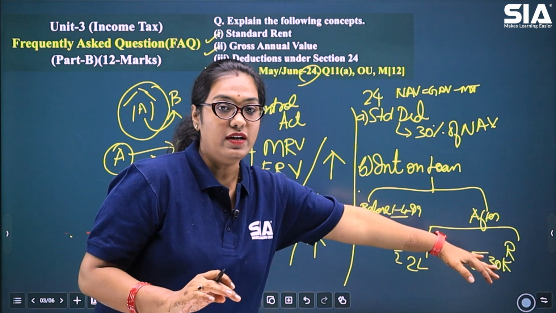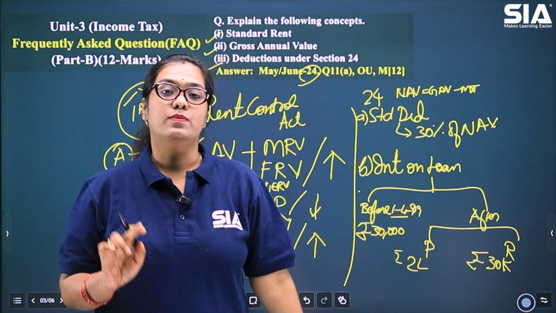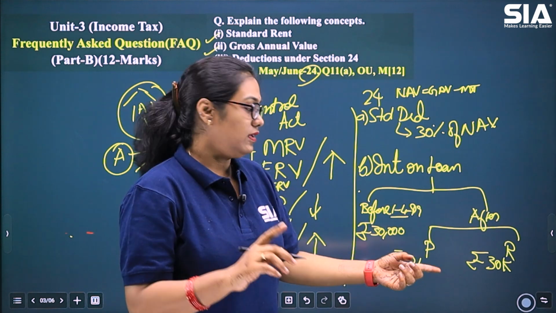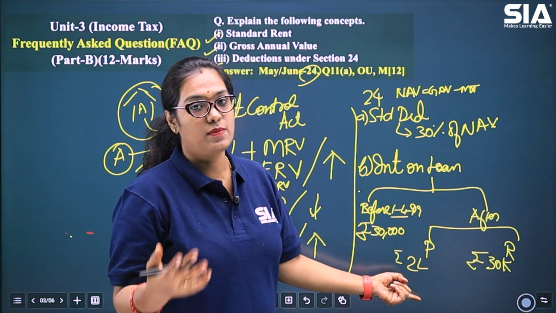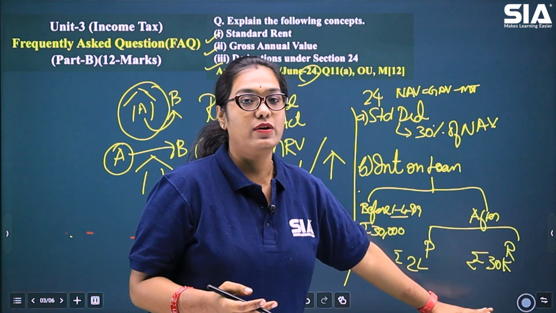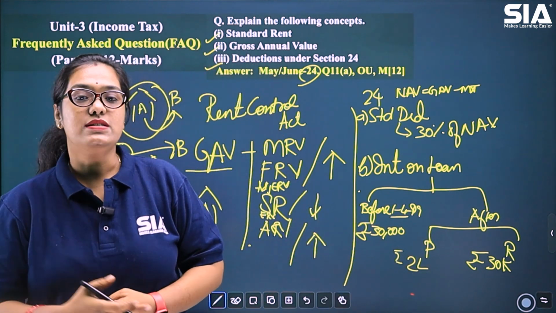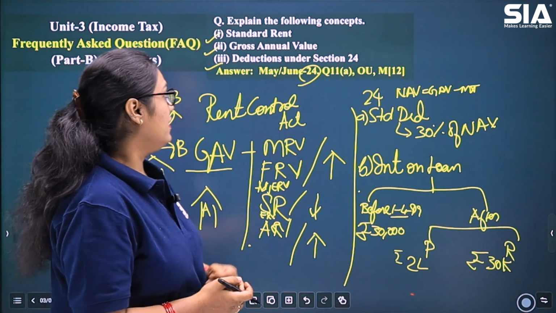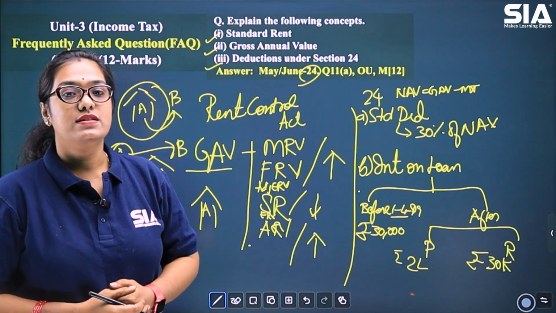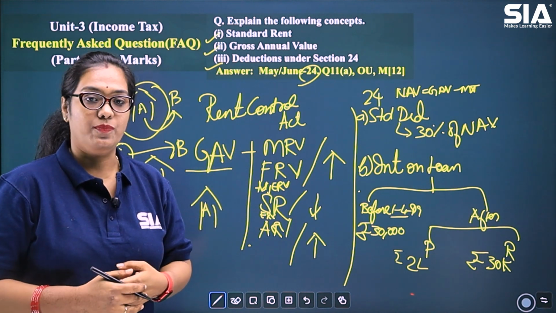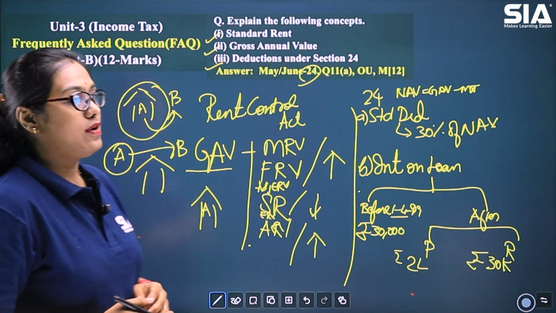If it is after, then the purpose of loan has to be clear to us, which is, if it is purchase or construction, then it is rupees 2 lakh as a maximum deduction. If it is repair or renovation, then it is only rupees 30,000 which can be allowed as deduction. These are the deductions that are allowed under section 24. 1. Standard deduction. 2. Interest on loan. So this is how you can explain your answer.